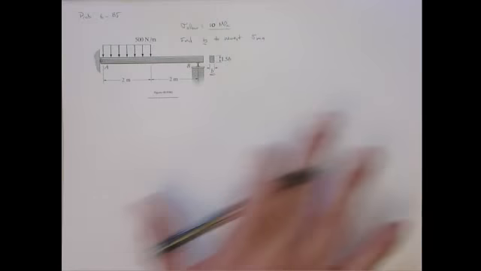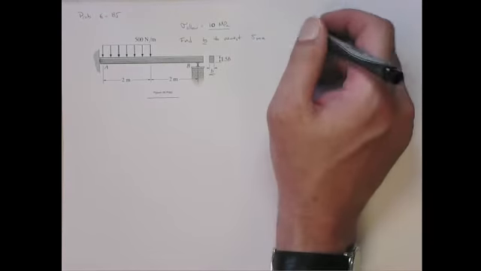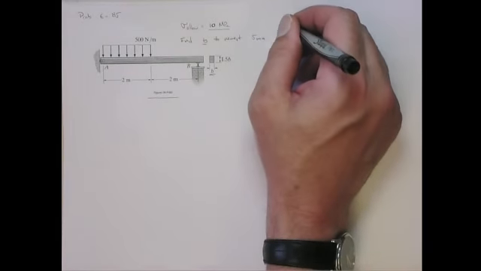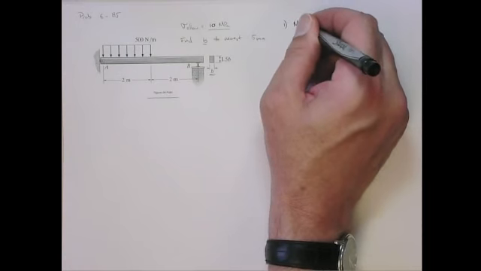Okay. So again, this is a little different. It's a design problem. So the first thing we still always have to do is get the bending moment.